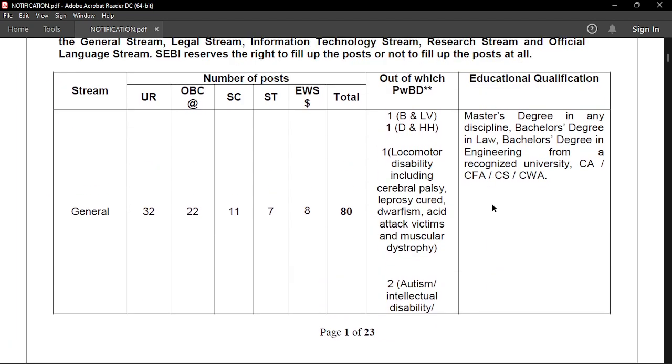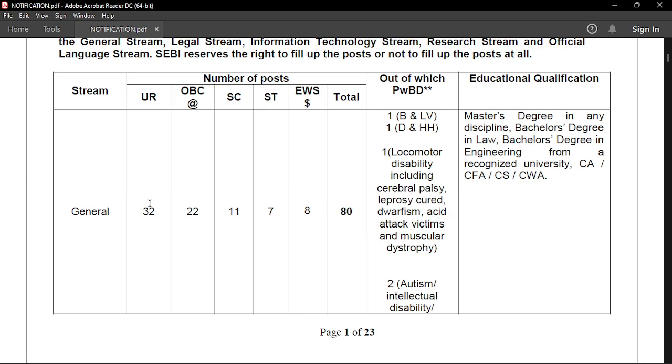So let's talk about the seat divisions. The number of posts for the general stream, for the unreserved category, is 32. For the OBC category, it's 22. For SC, it's 11. For ST, it's 7. For the EWS category, it is 8. And the total seats for the generalist stream are 80.